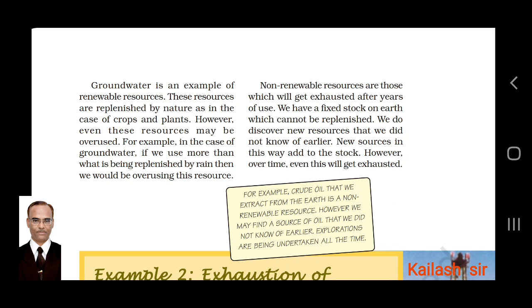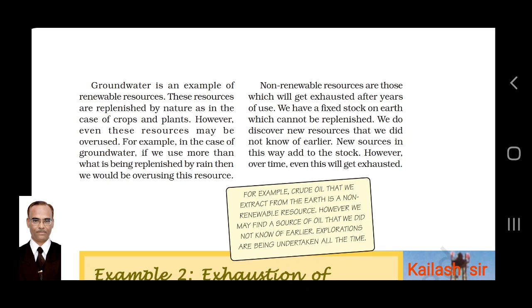For example, in the case of groundwater, if we use more than what is being replenished by rain, if we are using more than what rain gives to the earth in the form of water, then we are decreasing the water level. We would be overusing this resource. Non-renewable resources are those which will get exhausted after years of use.